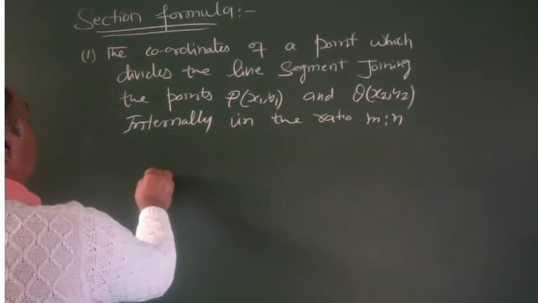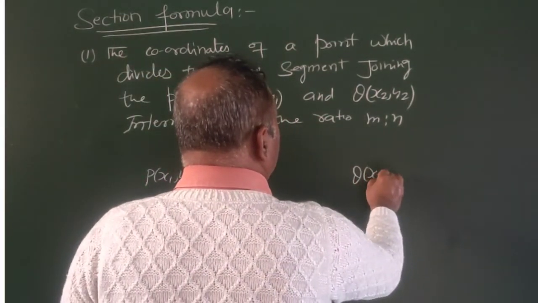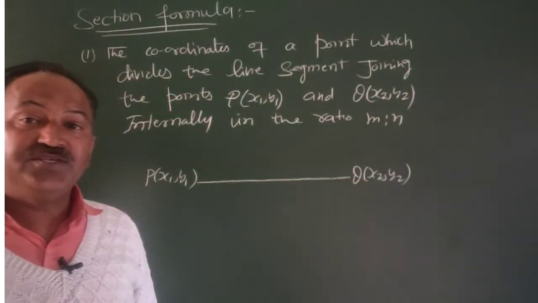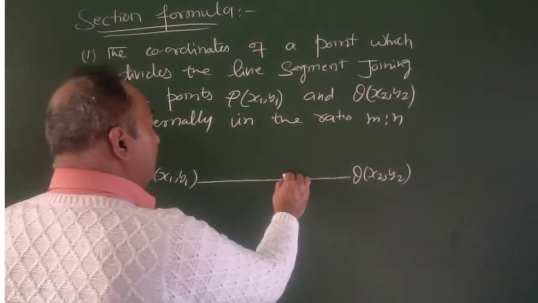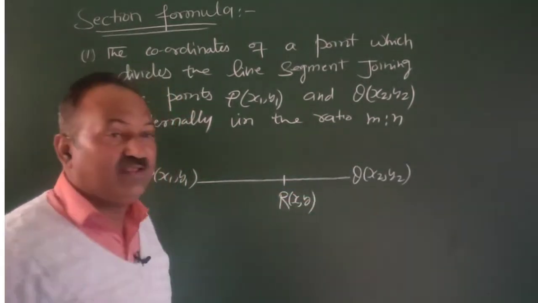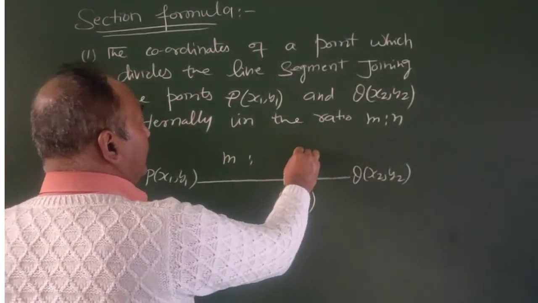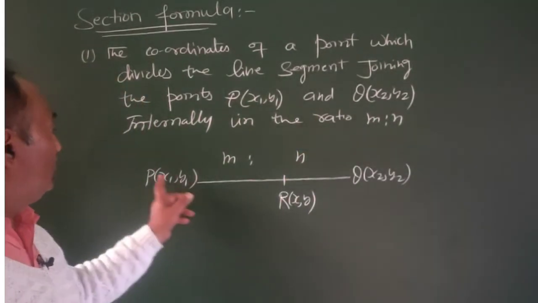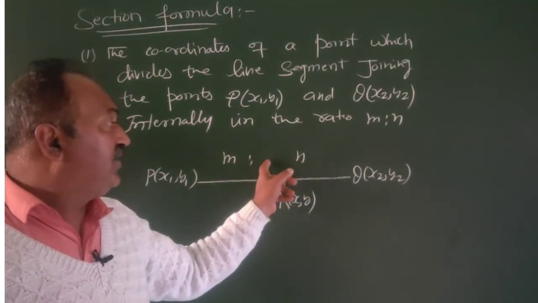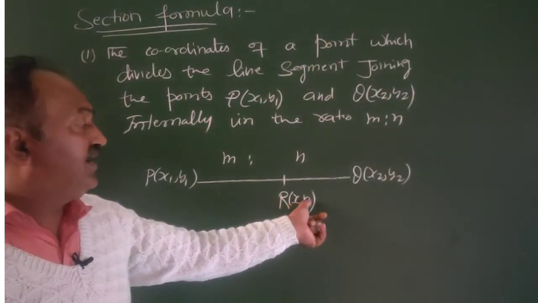This is point P (x1, y1). This is the point Q (x2, y2). And this is the line segment PQ. Let R be the point with coordinates (x, y) which divides this line segment in the ratio m:n. This ratio PR divided by RQ is m:n. Then what are the coordinates x and y?